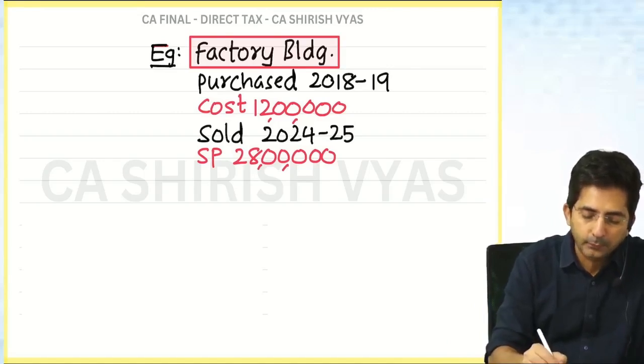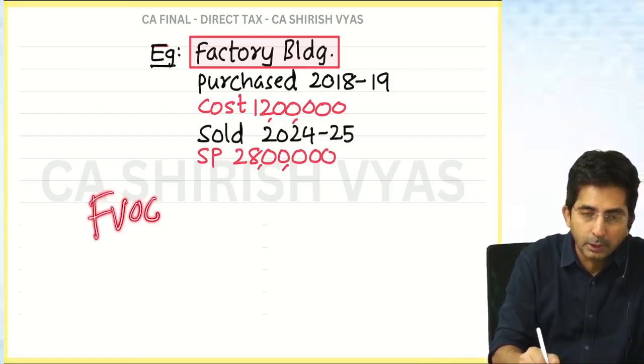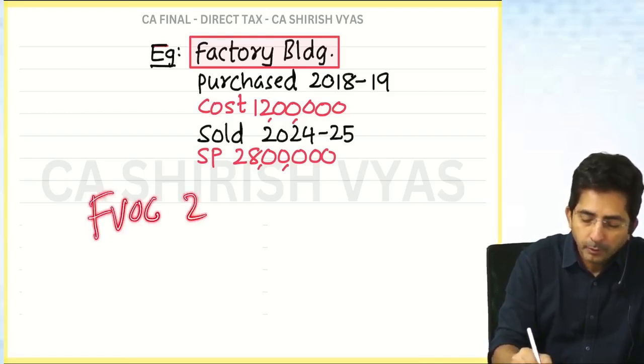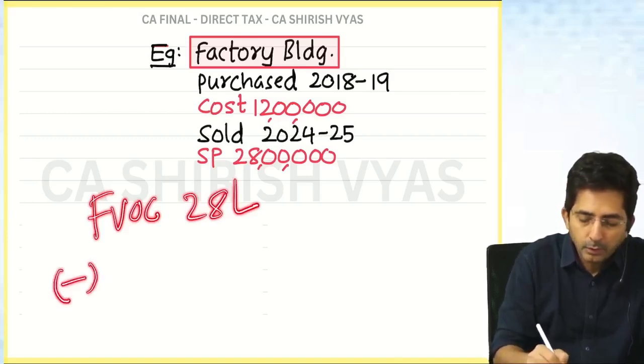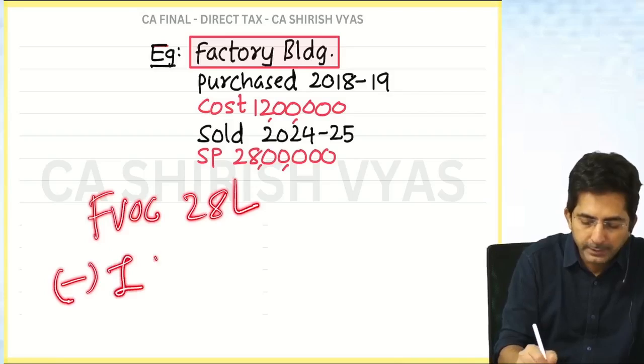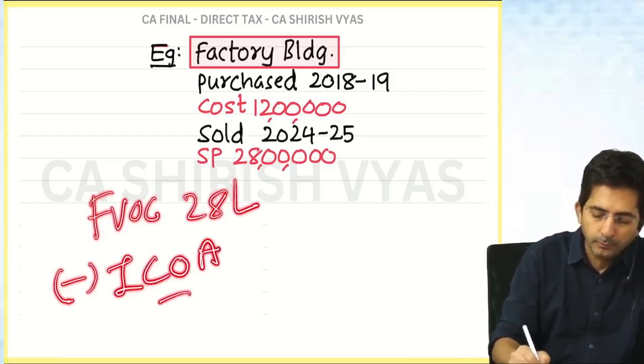Start from the start. First, full value of consideration. How much? 28 lakhs. Then transfer expense is not there. Then less indexed cost of acquisition. Why? Because it is long term, and we are assuming it is before the budget. So indexed cost. How will you do it?